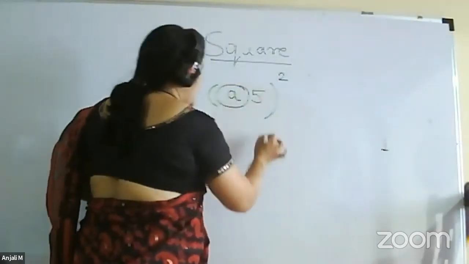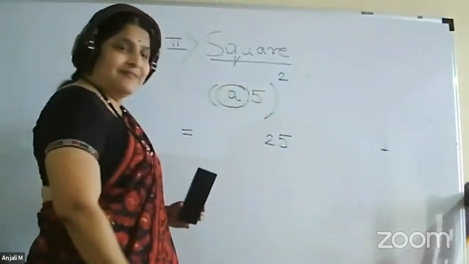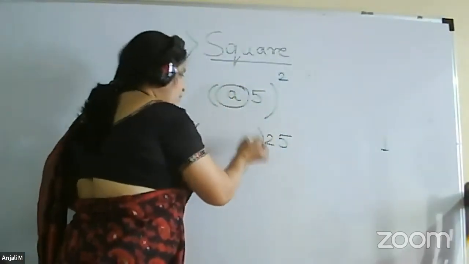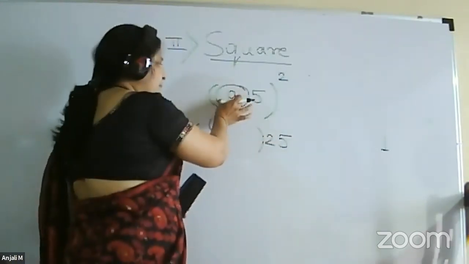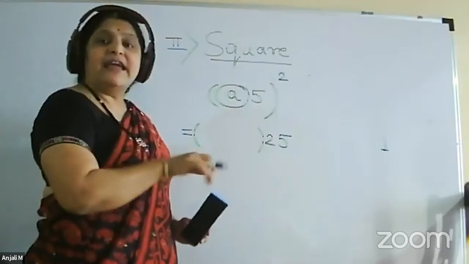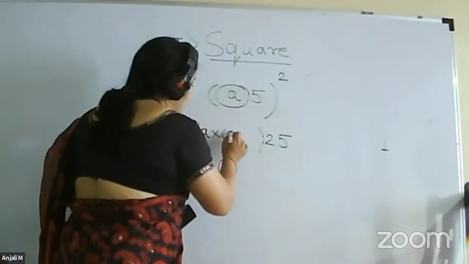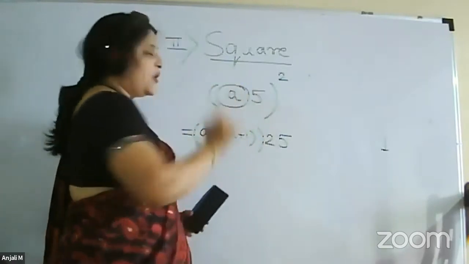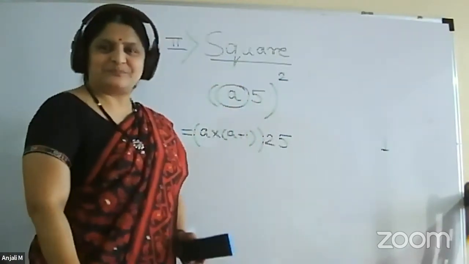Then the procedure is, first you have to write down 5 square, which is 25. And here you have to write down the product of 2 numbers. Which 2 numbers? The number A and A plus 1. So it is A into A plus 1. This product you have to write down here. So this is the procedure.